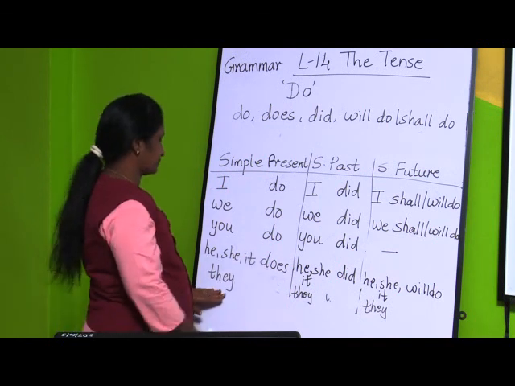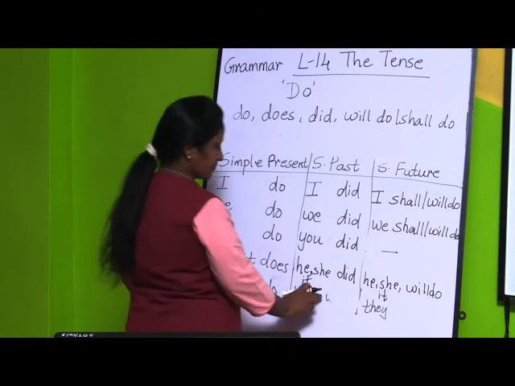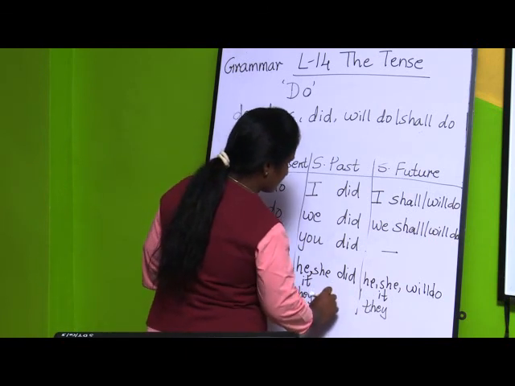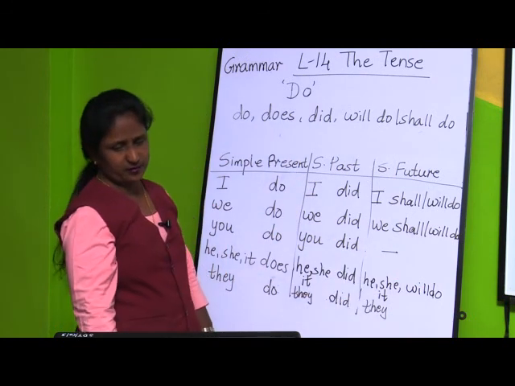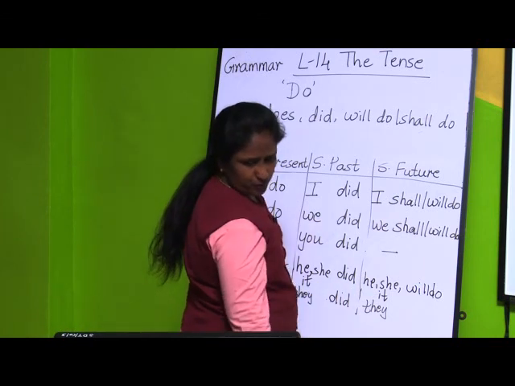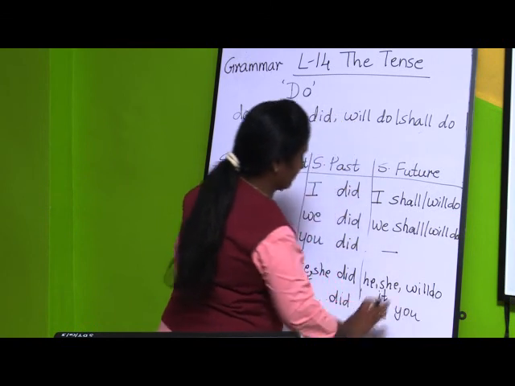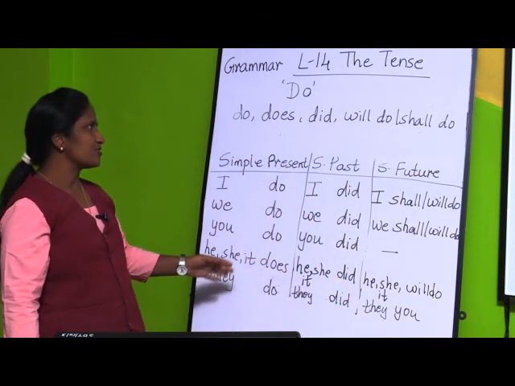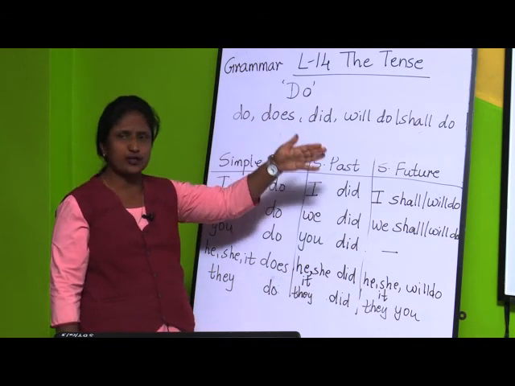Next, they do their work, they did their work, they will do their work. So in this way, and even for you also we are going to use, you will do your work, same. So this was about do form of verbs, that is do, does, did, will do, shall do.